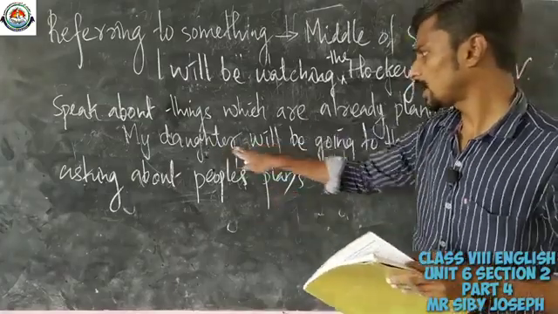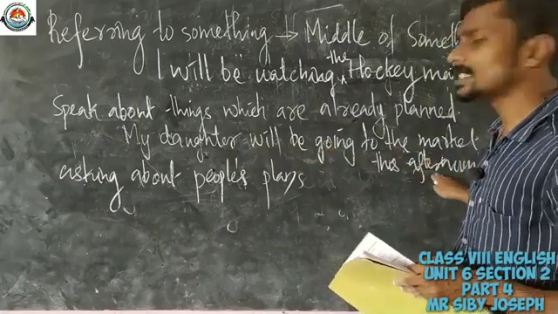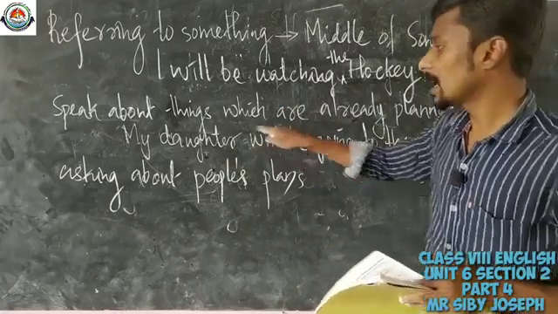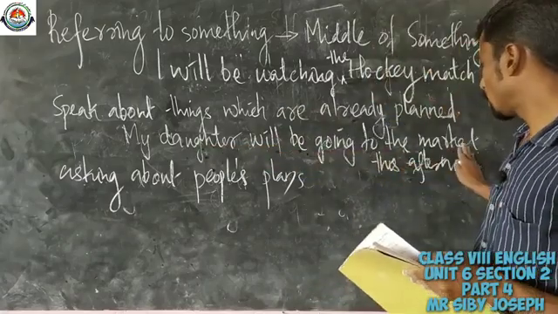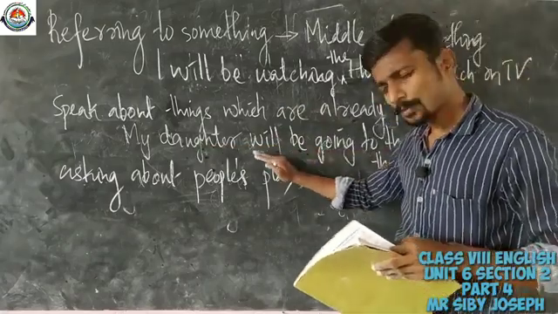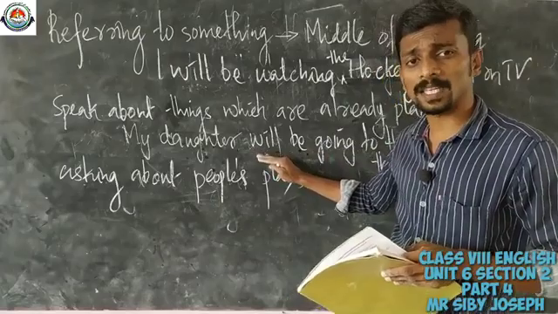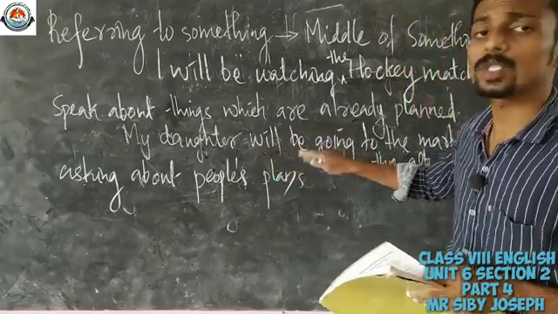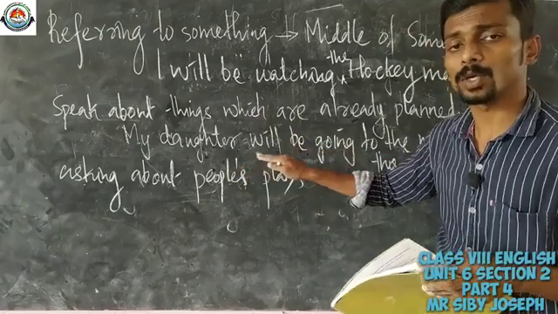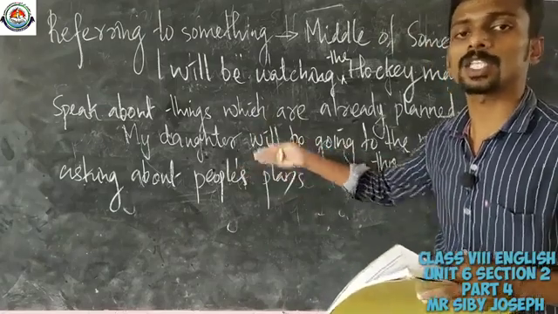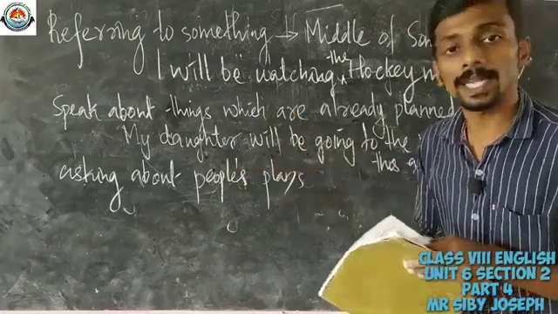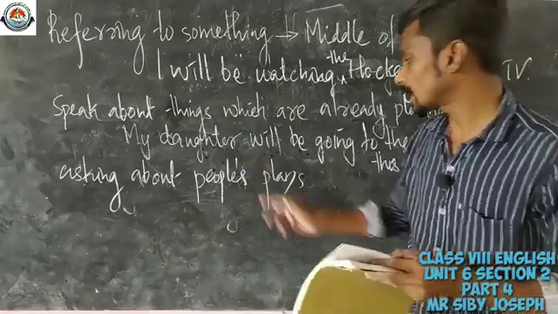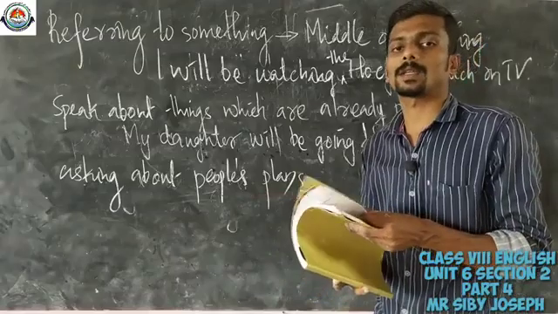So my daughter will be going to the market this afternoon, that is actually an example of a future continuous, and my daughter is going to the market this afternoon, that is actually an example of a present continuous tense. And both these tenses are used to speak about things which are already planned and which are already decided. Okay. And we are actually going with the last one, asking about people's plans.